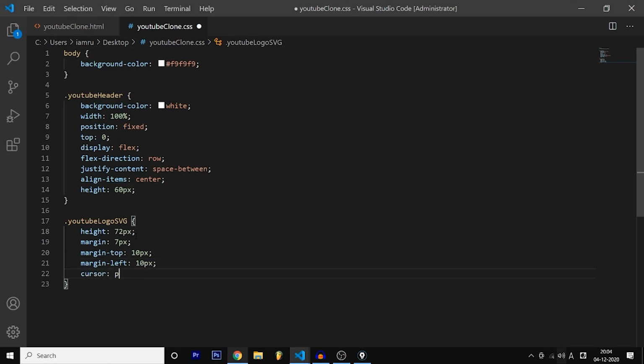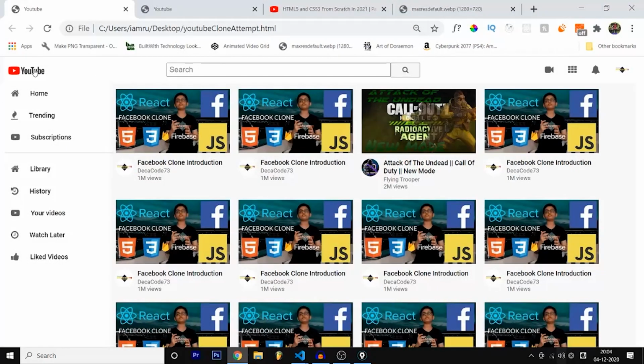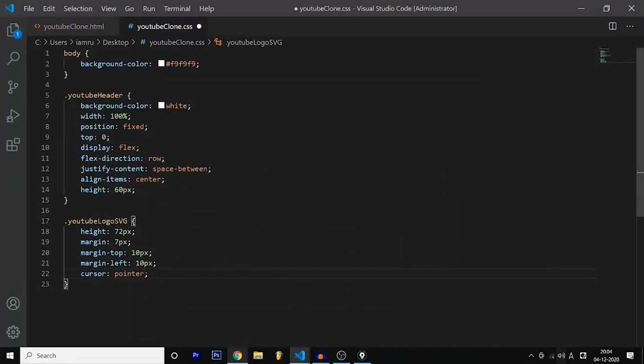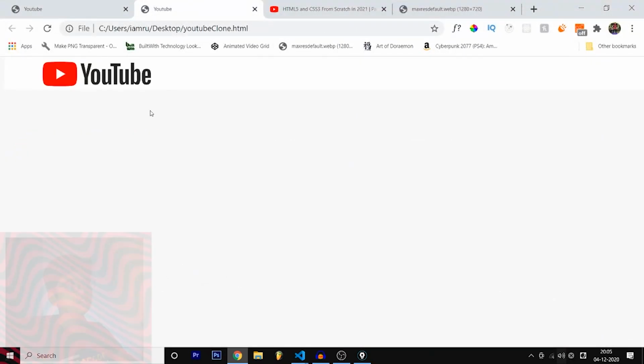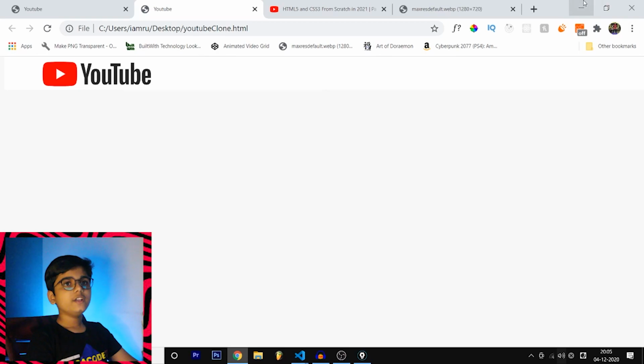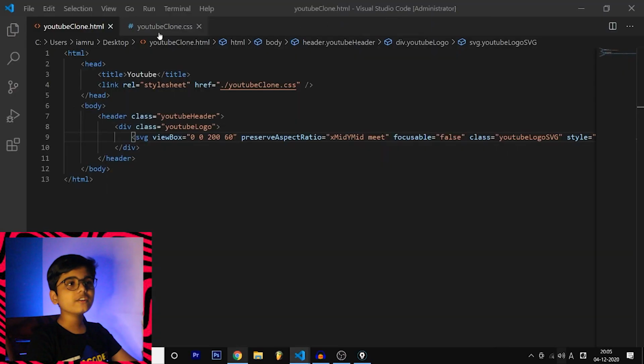And cursor pointer, and this is a very good property. So for example, if you go to the logo and hover around it, there is this icon like this. So if we want that when we hover, you need to keep this property and save it. And let's go to our page, reload. So this YouTube logo doesn't look so good. So I guess I picked up the wrong YouTube logo.